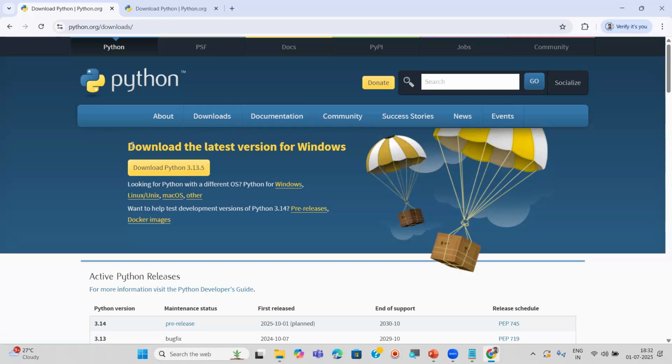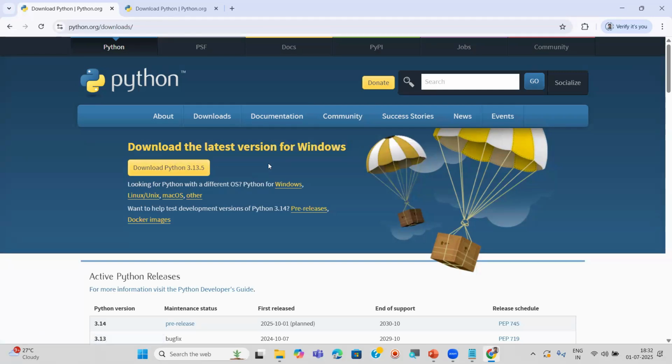But make sure that you read at the top what the content is here. Download the latest version for Windows. This is the latest version, for Windows only, because your laptop may sometimes have Linux or Mac also. But this button is for Windows. However, don't worry.